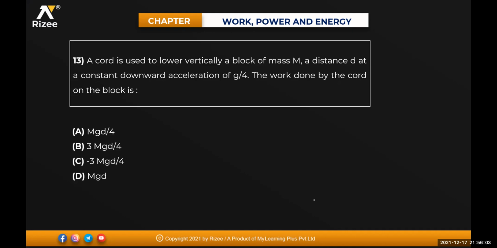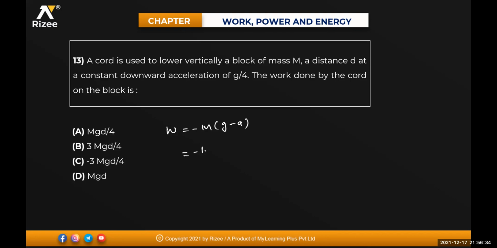A cord is used to lower vertically a block of mass capital M, a distance d at a downward acceleration of g by 4. The work done by the cord on the block will be equal to how much? See, work done is used in lowering the block by a distance of d with a constant downward acceleration of g by 4. As the cord is trying to hold the motion, work done by the cord will always be negative.